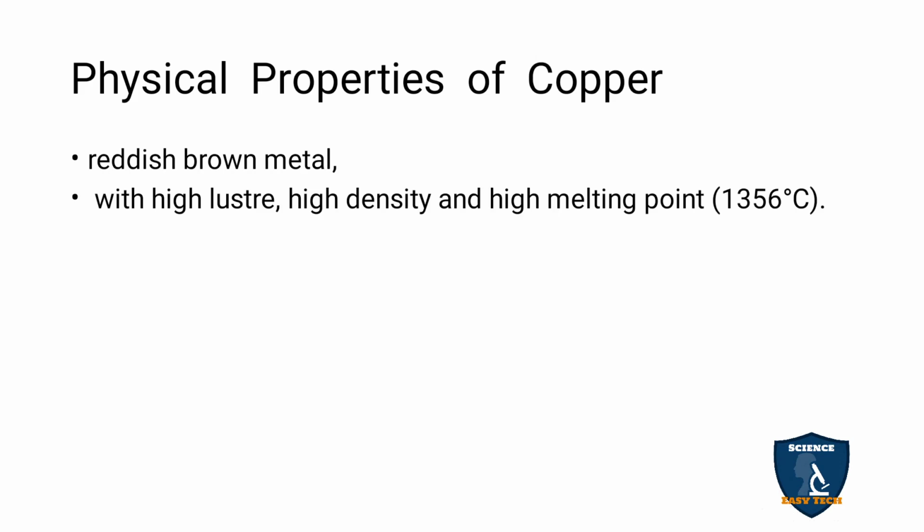Now we move on to the physical properties of copper. Copper is a reddish brown metal with high luster, meaning shining, high density, and high melting point. Keep it in mind, the melting point of copper is 1356 degrees Celsius. So if they ask about the physical properties of copper: reddish brown metal, high luster, high density, high melting point of 1356 degrees Celsius.